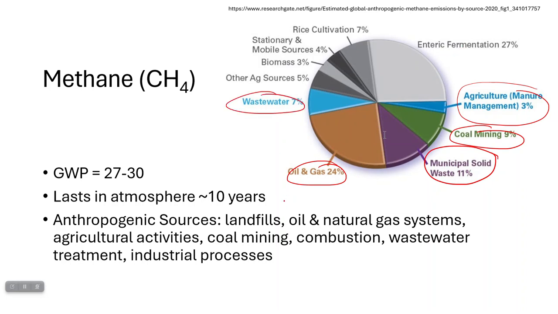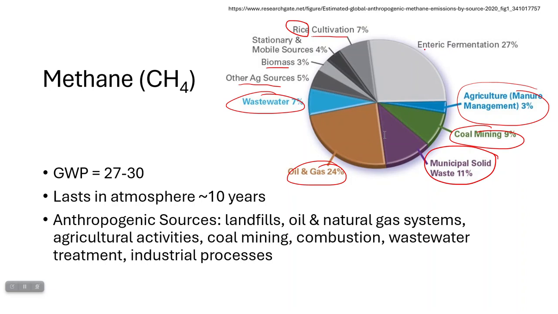There are some industrial processes. Biomass can produce some. There's other agricultural sources. Rice cultivation actually produces a lot of methane. That is something I've seen show up on the AP test before. So if you're asked about sources of methane, you could say things like landfills and municipal solid waste. You could say manure management, and you can also say rice cultivation.